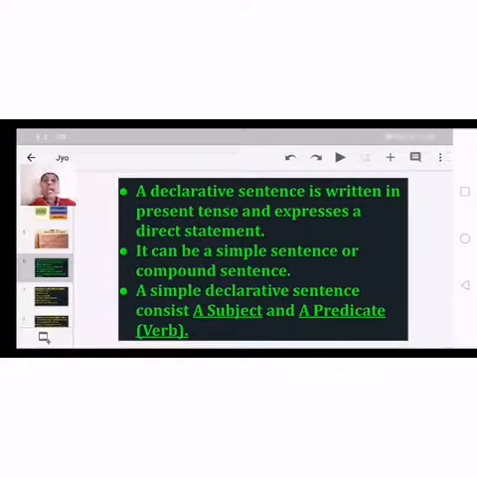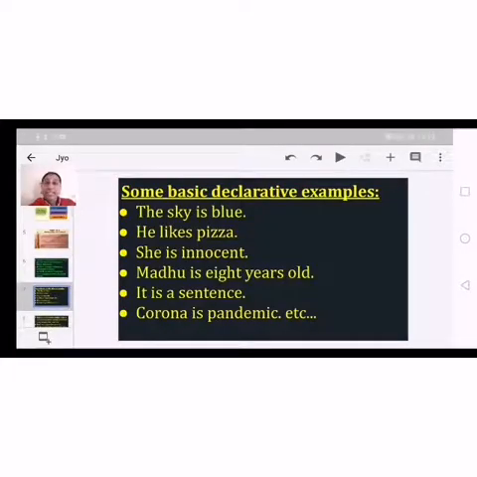For example, here are some basic declarative examples, without adding anything or compound sentences. First one, the sky is blue. Of course, it's a basic statement. And he likes pizza.